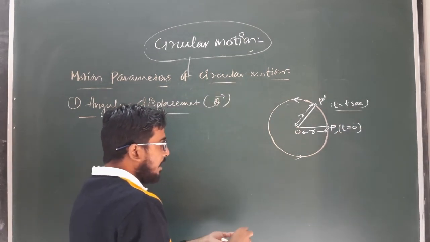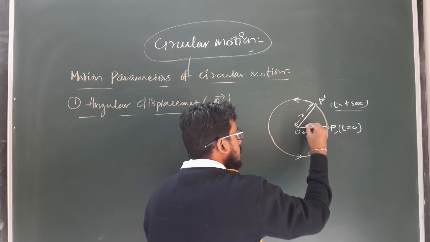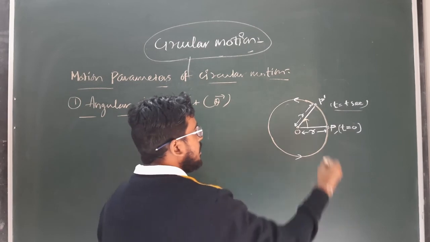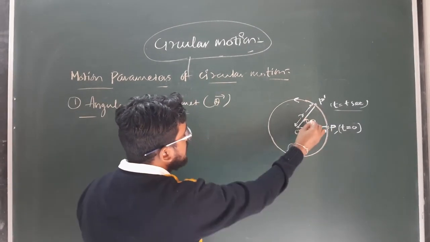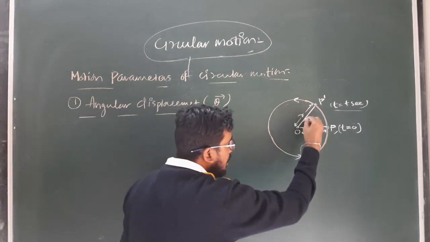Now the angle covered by the position vector of the point P with respect to the fixed point, which can be known as the radial vector, is theta. And this theta is known as what? Angular displacement. So what is angular displacement?